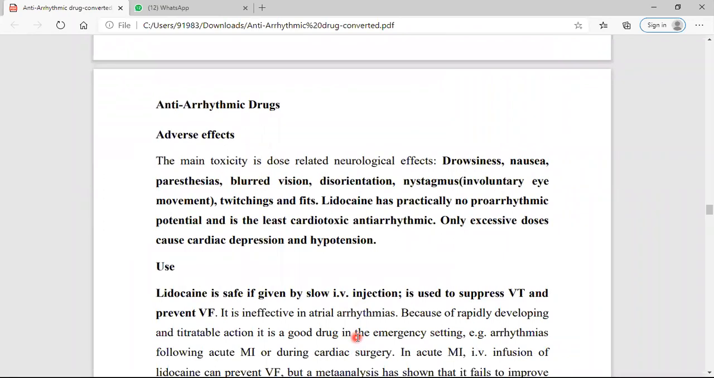Uses: it is used to suppress ventricular tachycardia and ventricular fibrillation. It is a safe drug given by slow IV injection. I think this question is also asked in the GPAT examination: which is the special use of the lidocaine drug? It is used in ventricular tachycardia, and it is not given by the oral route. It is given by slow IV infusion.